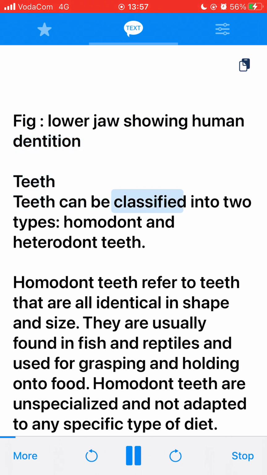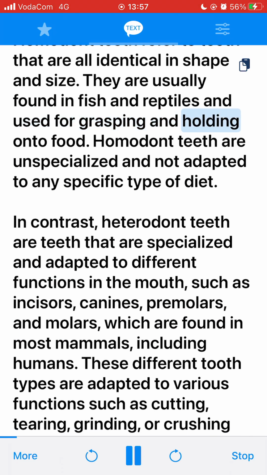Teeth. Teeth can be classified into 2 types: homodont and heterodont teeth. Homodont teeth refer to teeth that are all identical in shape and size. They are usually found in fish and reptiles and used for grasping and holding onto food. Homodont teeth are unspecialized and not adapted to any specific type of diet.